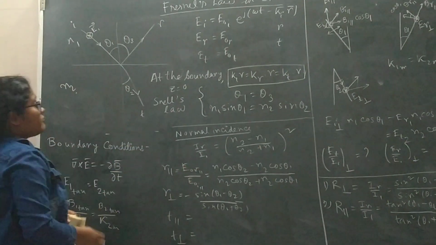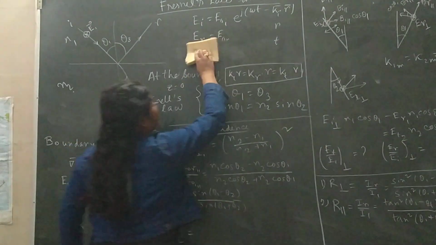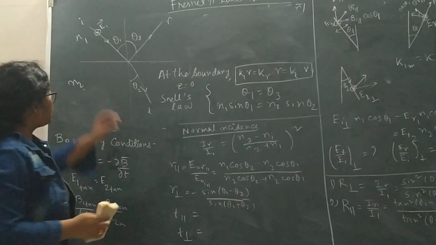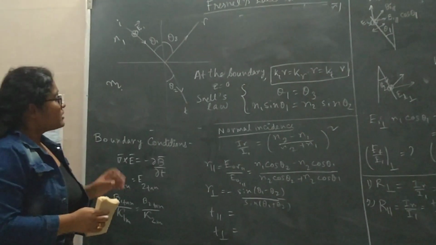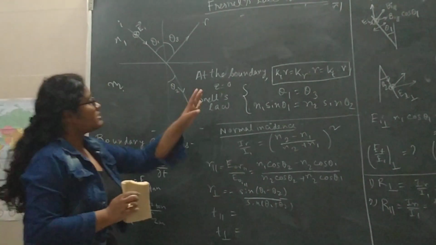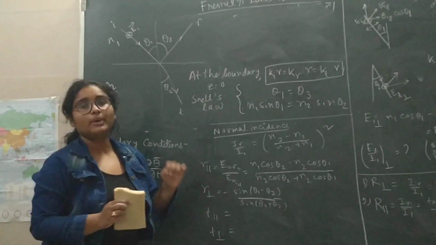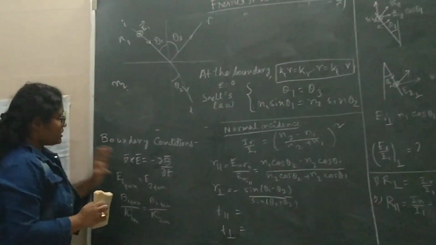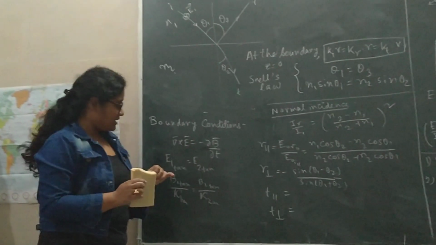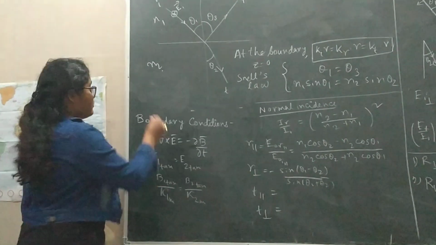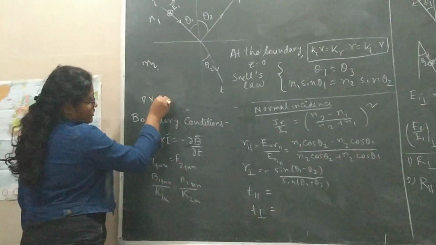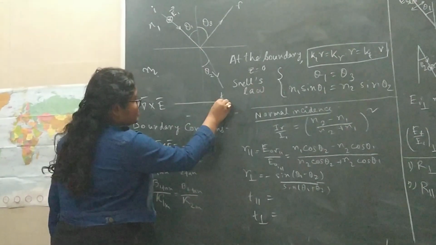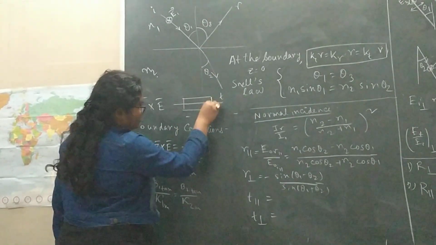So how can you understand this at the boundary? What happens whenever the light is incident on the boundary? This is the interface of the two materials, and at the interface there should be some boundary conditions. From Maxwell's equations we get the condition that curl of E equals minus ∂B/∂t. Whenever you are dealing with the curl of something, how do you solve the boundary condition? You take a square loop at the boundary